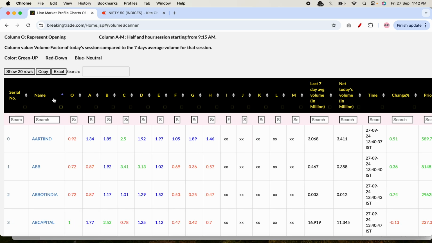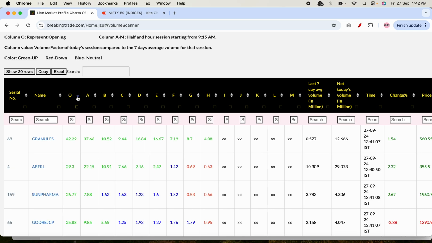Now, how can you use this scanner in your day-to-day trading? When you come here, sort it based on the opening column. When you sort it, you see this is 42.29, this is 29.3, this is 1.62. What do these values represent? Understand it like this: for Granules, the last 7 days volume was X, and today's volume is 42 times the X. So this number represents the factor.